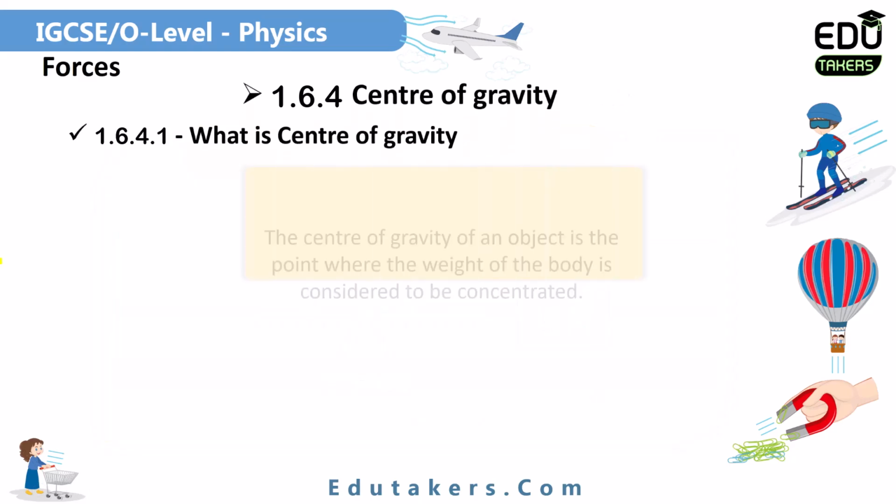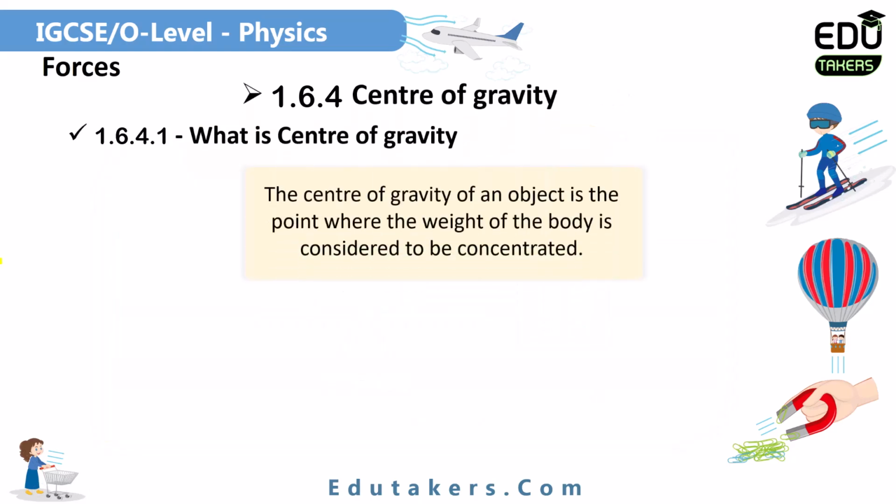Next is the center of gravity. What is the center of gravity? How can you define it? First of all, the center of gravity of any object is the point where the whole weight of the object is considered to be concentrated.